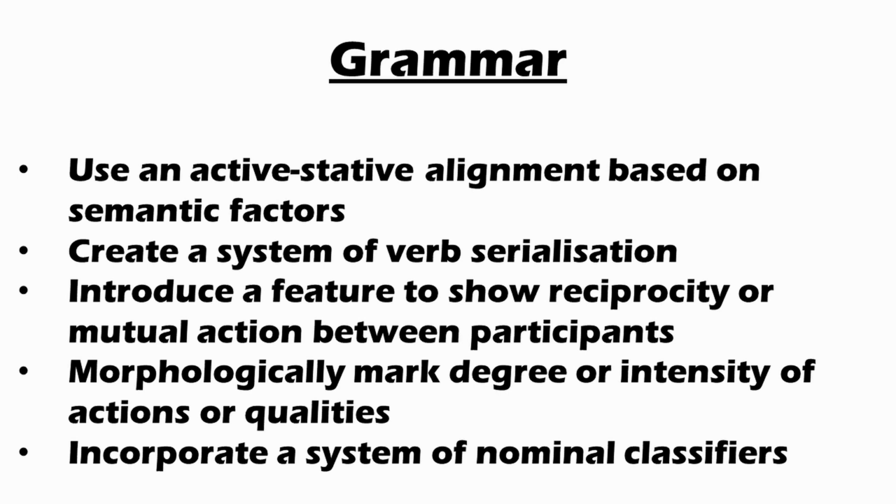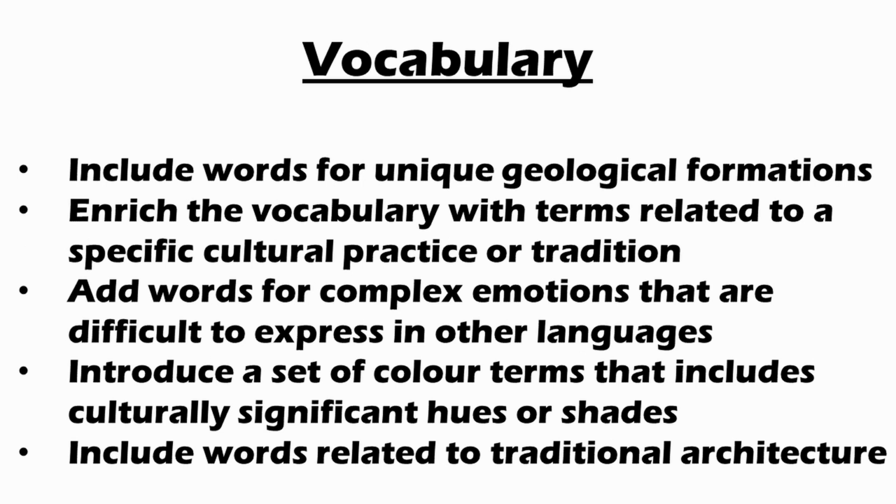Incorporate a system of nominal classifiers to categorize and classify nouns based on their inherent characteristics. Include words for unique geological formations, like fjords, sinkholes, or mesas.